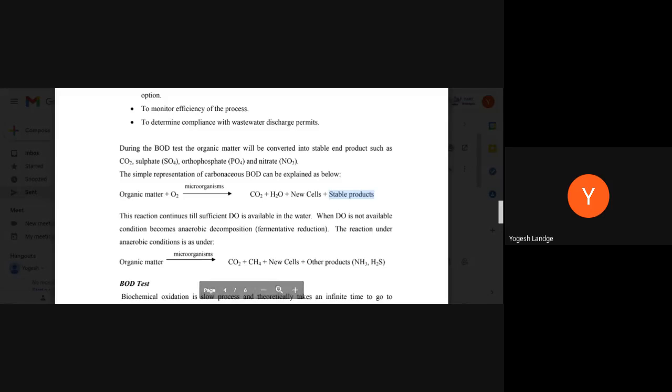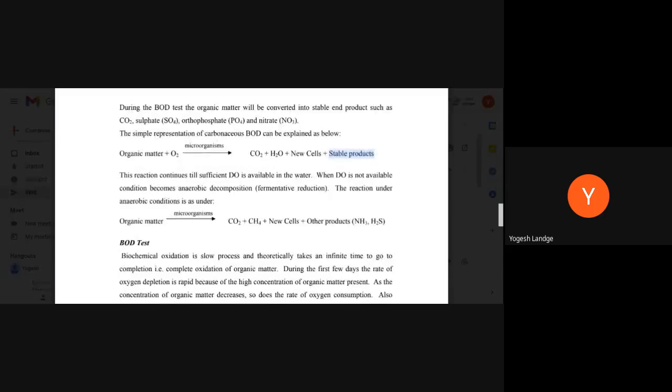Now quickly we will look at how the BOD test is carried out. As it's a very slow process, it may require 5 days, it may require 3 days, or more than 5 days too. But mostly we take a 5-day test at 20 degrees Celsius. We have the incubator and we use the BOD bottle.